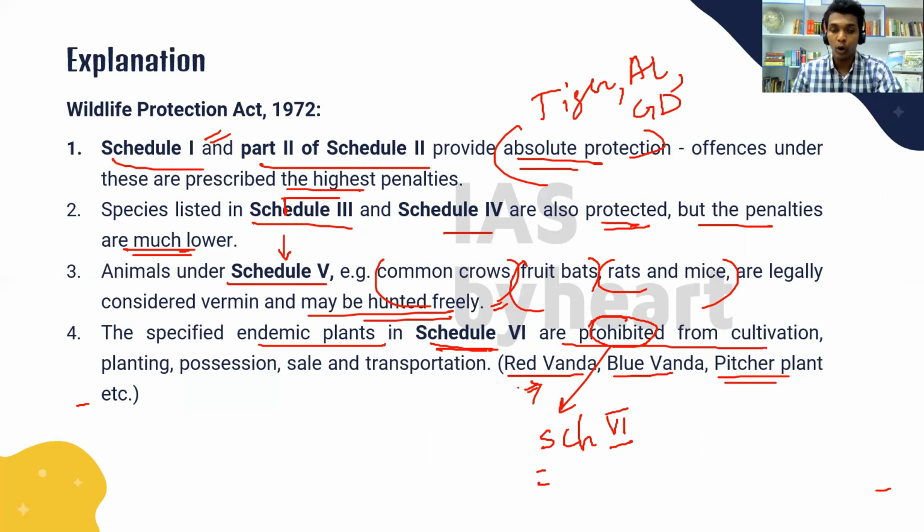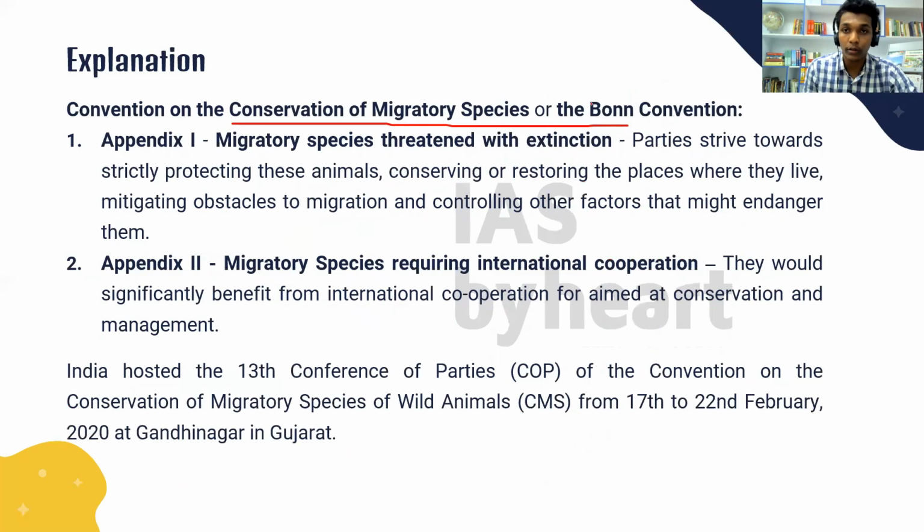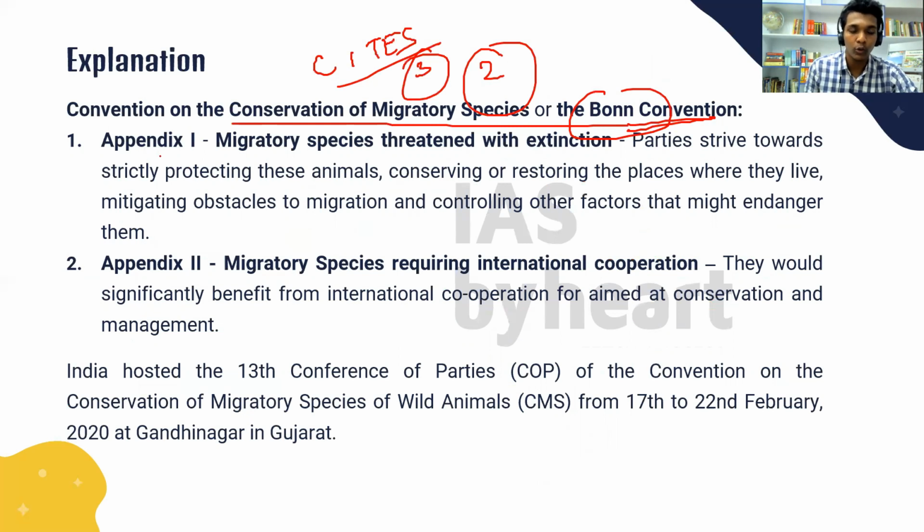Okay. So let's move on to appendices of Convention on Migratory Species, or the Bonn Convention. Also remember, this is popularly called the Bonn Convention. It has only two appendices. Appendix 1, migratory species threatened with extinction.